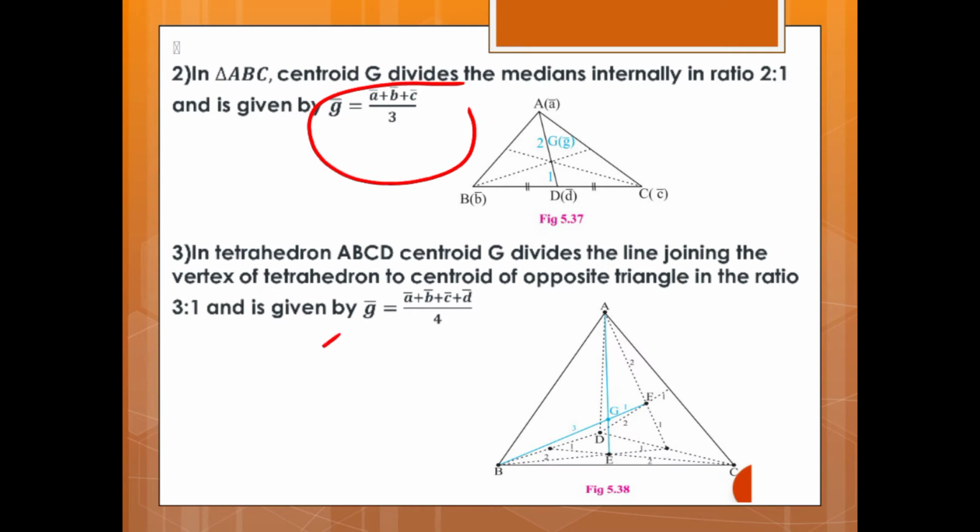Now in a tetrahedron ABCD, suppose ABCD is a tetrahedron and G is the centroid of the tetrahedron, which divides the line joining a vertex of the tetrahedron to the centroid of the opposite triangle in the ratio 3 is to 1. It is given by G vector is equal to (A vector plus B vector plus C vector plus D vector) upon 4.